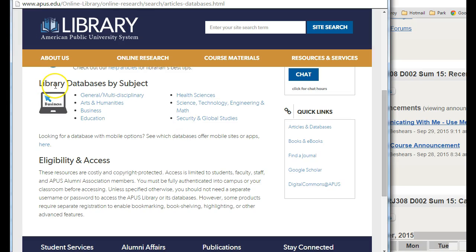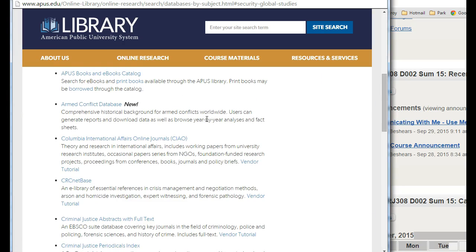Here are some library databases by the particular subject. We're in the criminal justice department, and so the databases that house the articles that we need can be found under Security and Global Studies. Under General and Multidisciplinary, Arts and Humanities, Business and Education, they have specific databases with specific journals for those particular topics. However, for criminal justice, we want to select Security and Global Studies. So I select there.